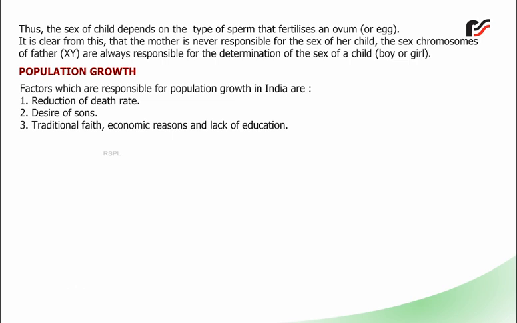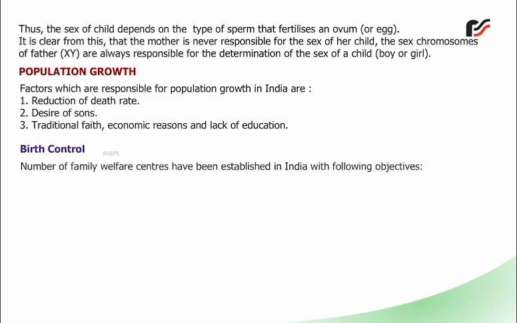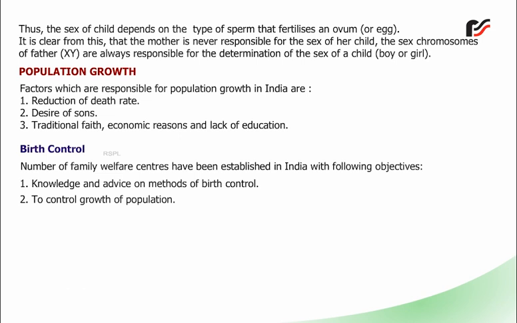Population growth. Factors which are responsible for population growth in India are: 1. Reduction of death rate. 2. Desire for sons. 3. Traditional faith, economic reasons and lack of education. Birth control. A number of family welfare centers have been established in India with the following objectives: 1. Knowledge and advice on methods of birth control. 2. To control growth of population.